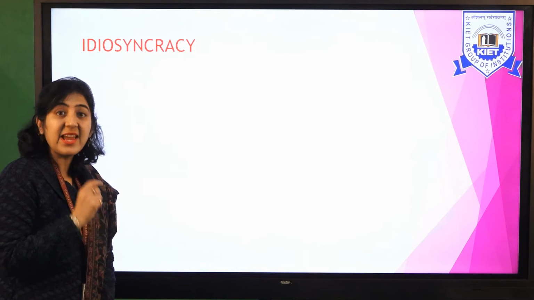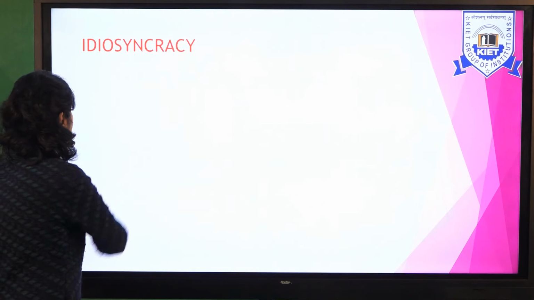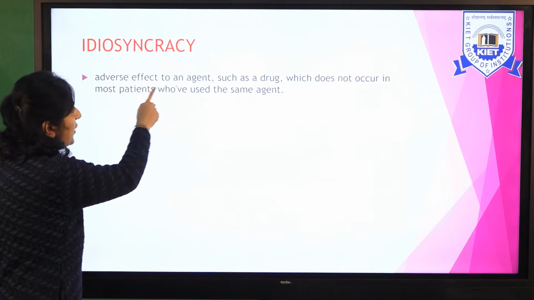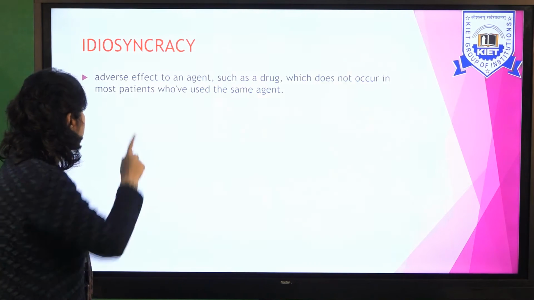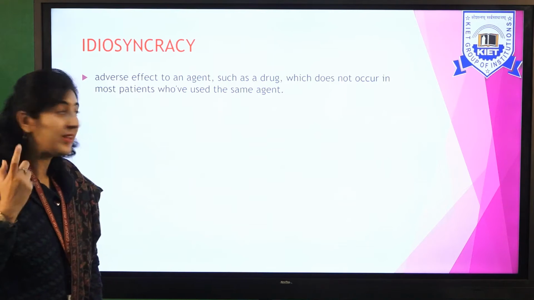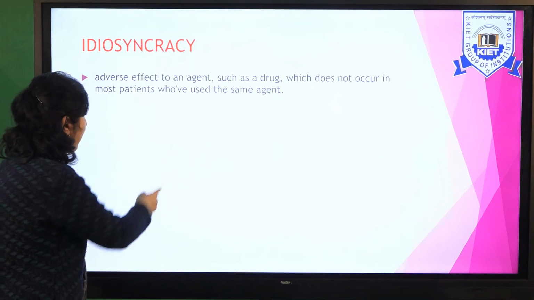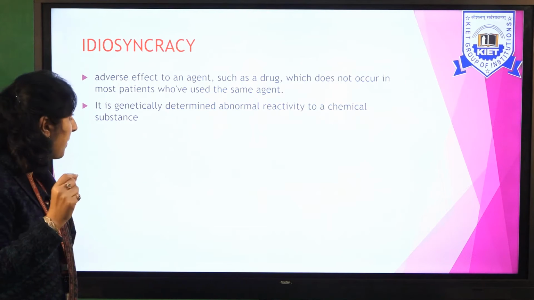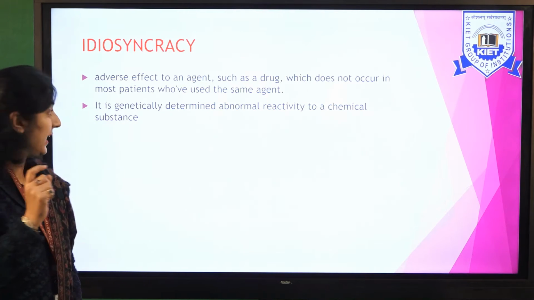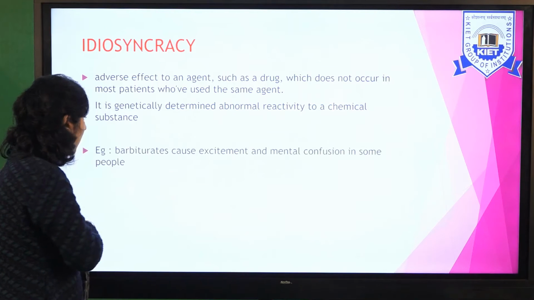Next ADR category is idiosyncrasy. It's an adverse effect to an agent such as a drug which normally does not occur in most patients who are using the same agent. Basically it's a genetically determined abnormal reactivity to a chemical substance.